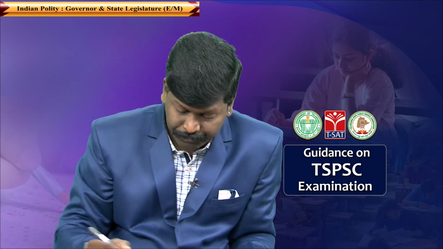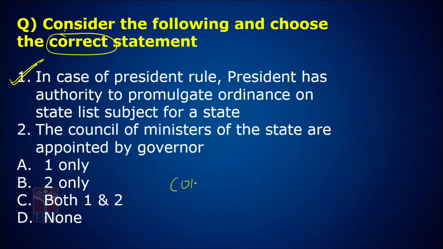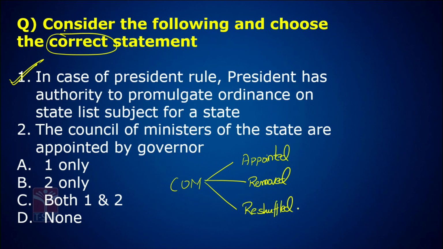Look at this. The Council of Ministers of the state are appointed, removed, or reshuffled by the Governor, but not on his will.